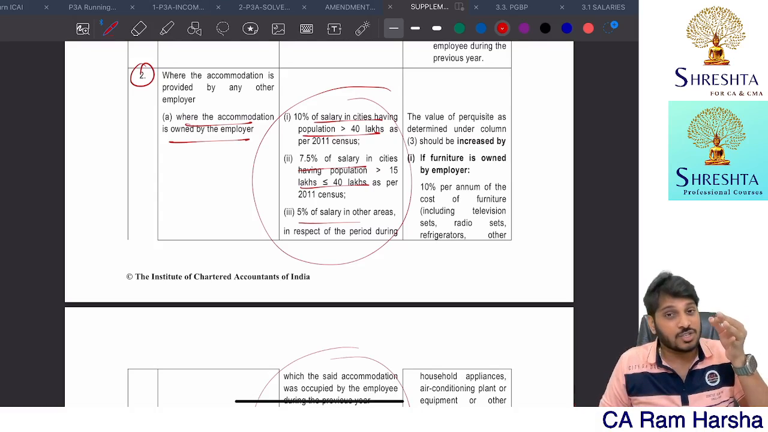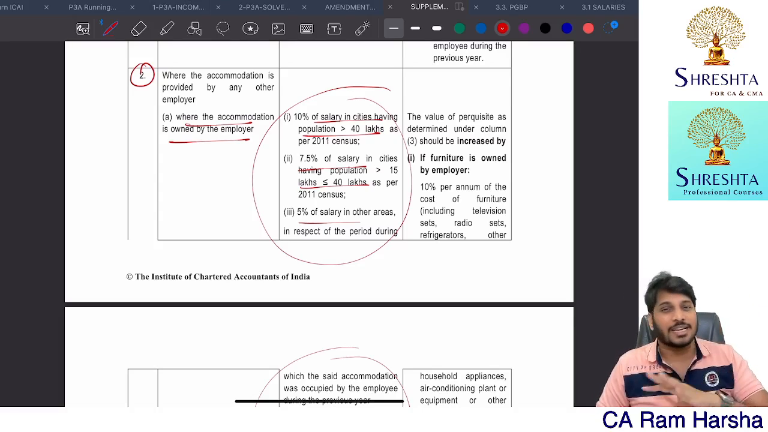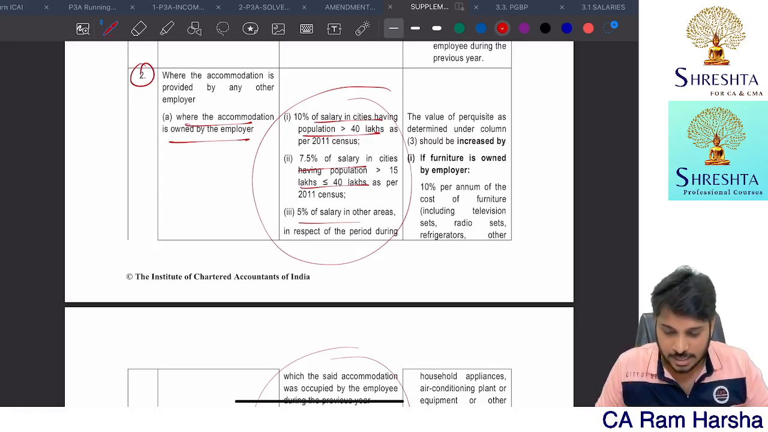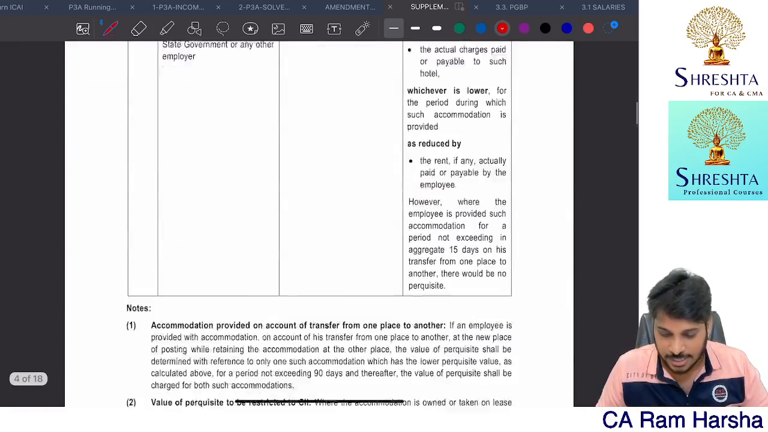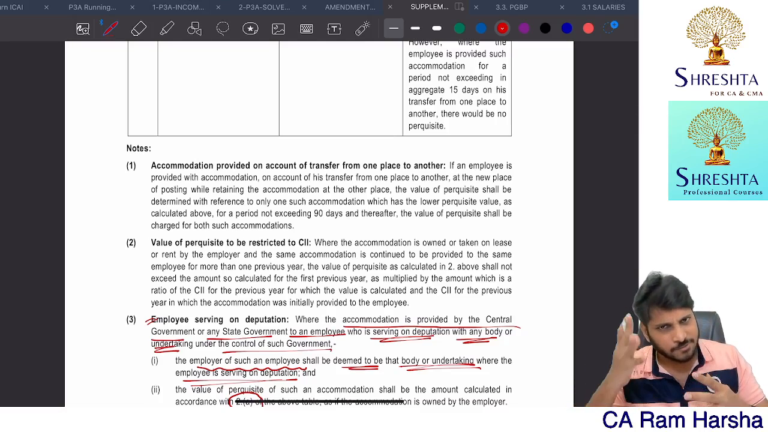Only when accommodation is owned by the employer and provided to an employee, not a government employer, what is the perquisite valuation rule? We all know it depends upon the population criteria. If it is more than 40 lakhs, 10% of the salary. If it is between 15 to 40 lakh, then it is 7.5% of the salary. In any other case, 5% of the salary. That's it. And if along with accommodation we provided furniture, all that discussion I have clearly discussed